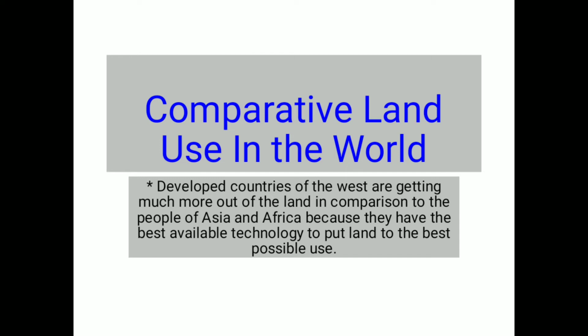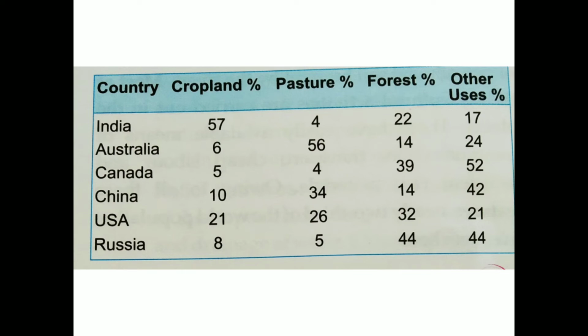Let us see about the mountain. Now here you see one data set showing, for India and other countries, what percent is cropland, pastures, forest and other uses. In this way we have the data for at least 6 countries, so it is a comparative study. Why is there a difference in cropland, pastures and forest? Because of the differences in the skills and technologies which are available.